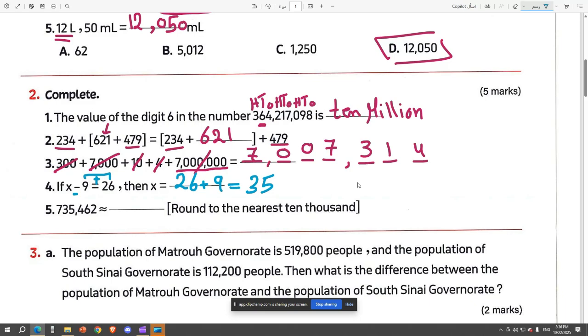Okay, that sounds so simple. The next one, round to the nearest 10,000. So you need to look at the 10,000. We have the 3. Look next door. You see a 5. So the 5 will add one more. So now 7 didn't take anything. And 3 plus 1 is 4. And the rest of the numbers are zeros. And that's it. So simple.